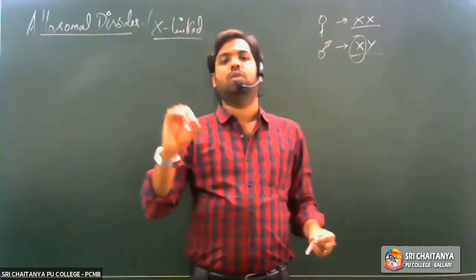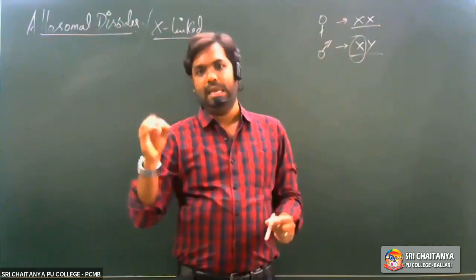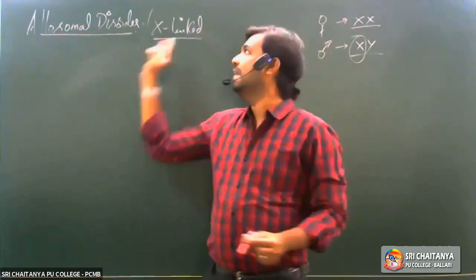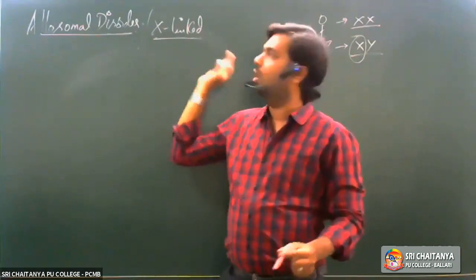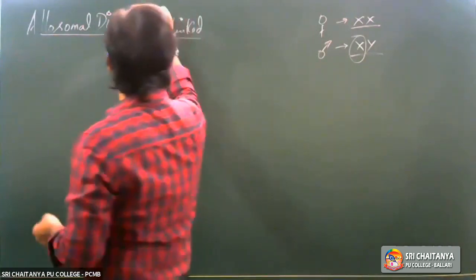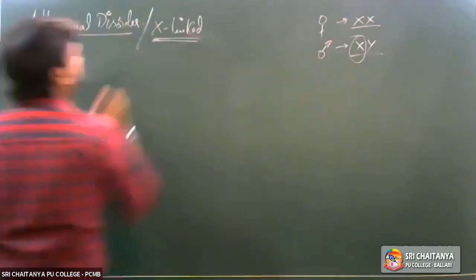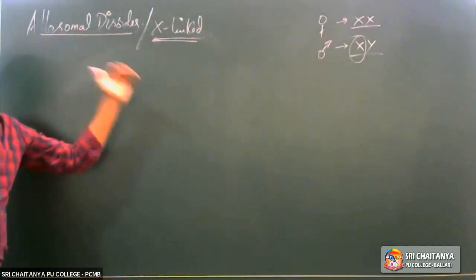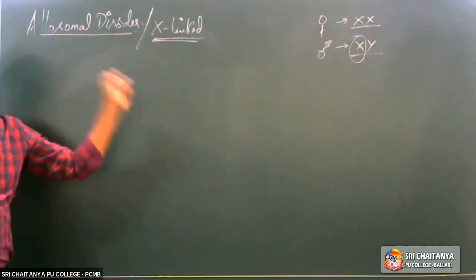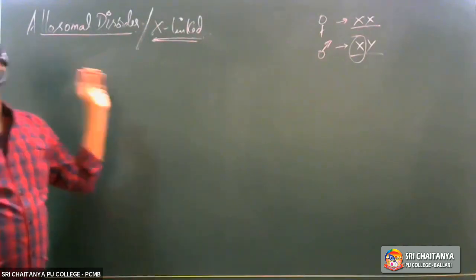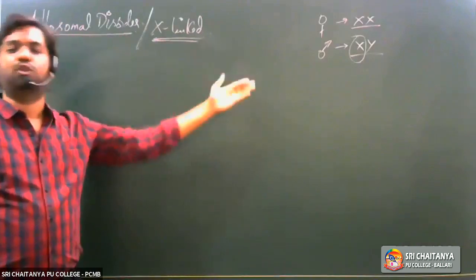So any sort of mutations in the gene that is located on the X chromosome, we start calling it X-linked disorders, or rather allosomal disorder. In most places, it will be written only as X-linked disorders. Under X-linked disorder, from now on, we are going to see a few disorders which are caused due to mutations in the gene located on the X chromosome.